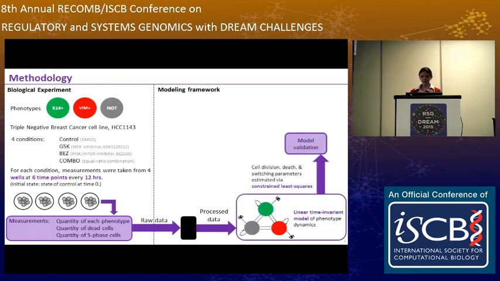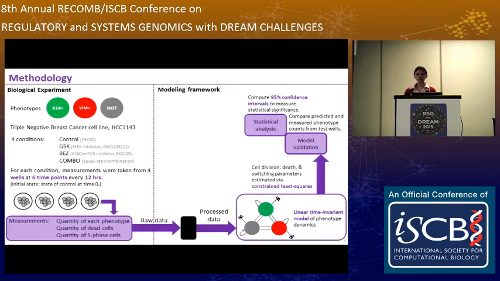Then we do some model validation in which we compare predicted and measured phenotype counts from test wells. We also perform statistical analysis. So we compute the 95% confidence intervals to determine whether or not differences between the control and the therapeutic conditions are statistically significant. And then we conduct biological analysis, which then generates new hypotheses to fuel future experiments.